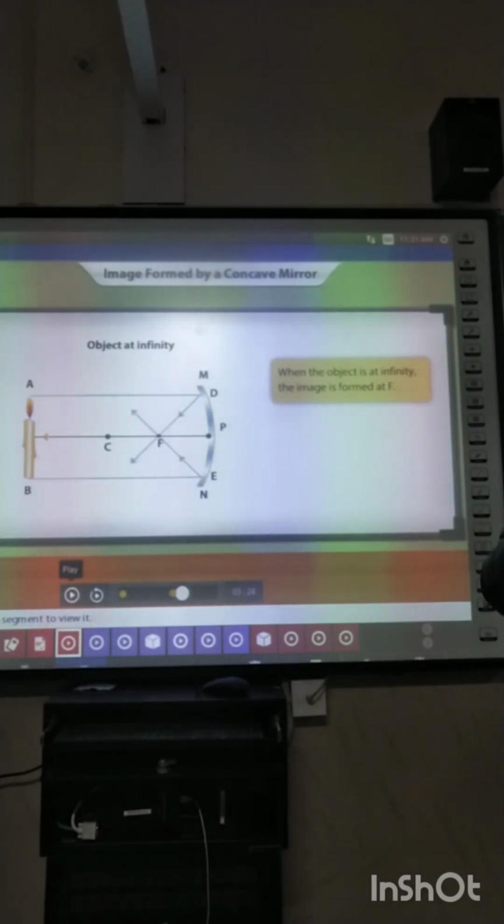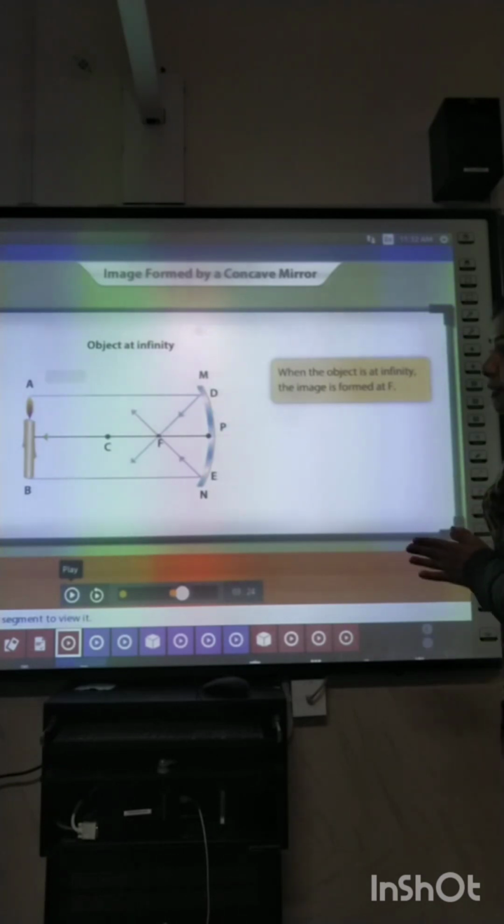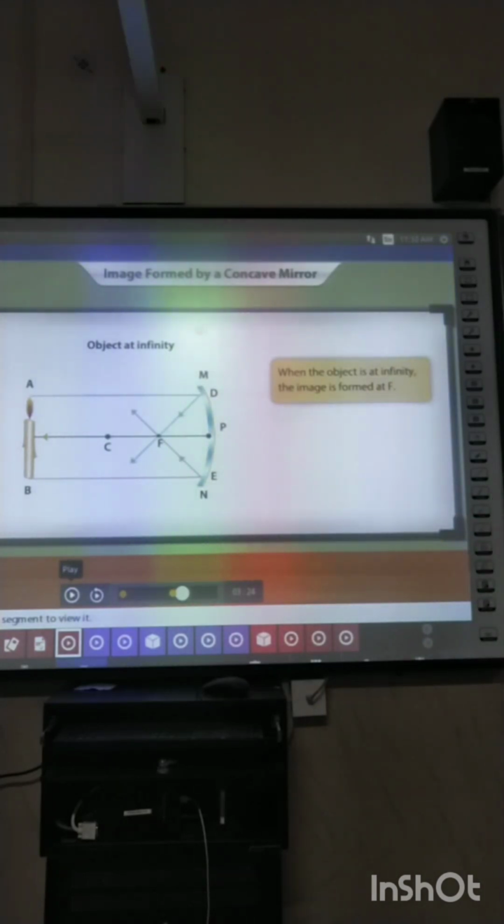That is, at infinity. When any object is placed at infinity, the incident rays from that object are parallel to the principal axis, which you can see: one ray BN arising from the bottom of the candle and one ray AD arising from the flame of the candle.